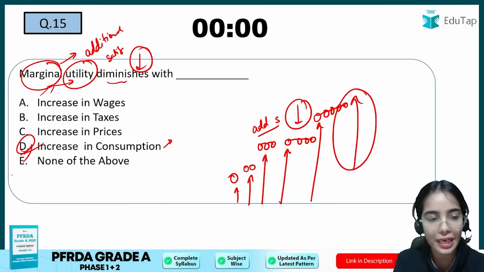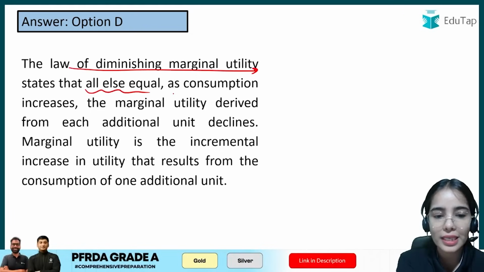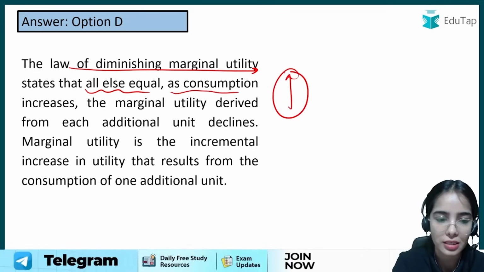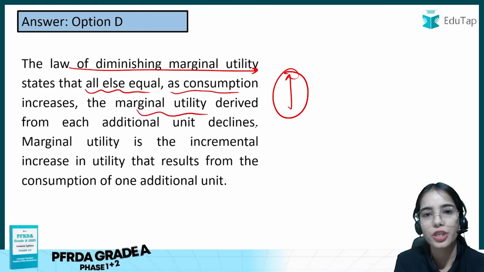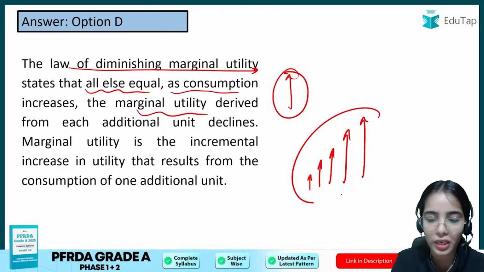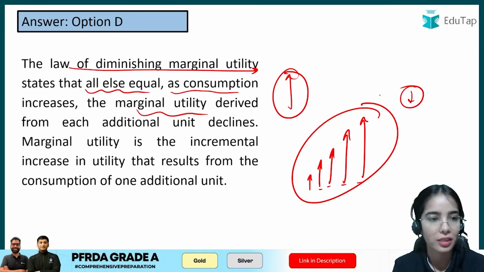Okay, so additional satisfaction. The law of diminishing marginal utility states that, all else equal, like other factors remaining constant, as consumption increases, the additional utility, the marginal utility derived from each additional unit, declines. So when you are continuously increasing your consumption one after another, the additional utility that you are getting from the additional units decreases. Okay, this is the idea.